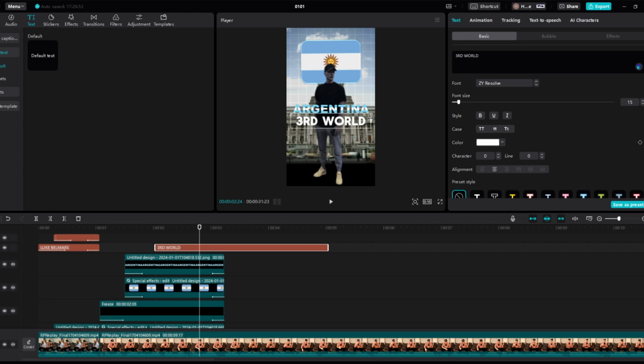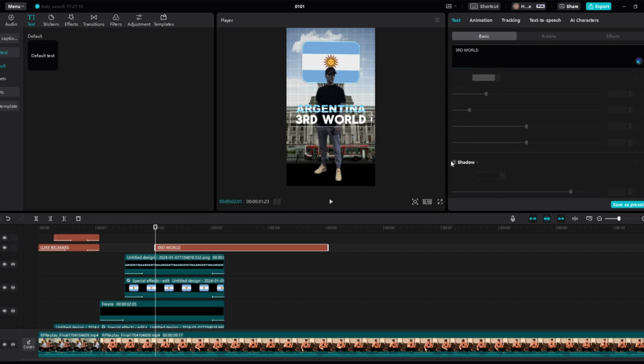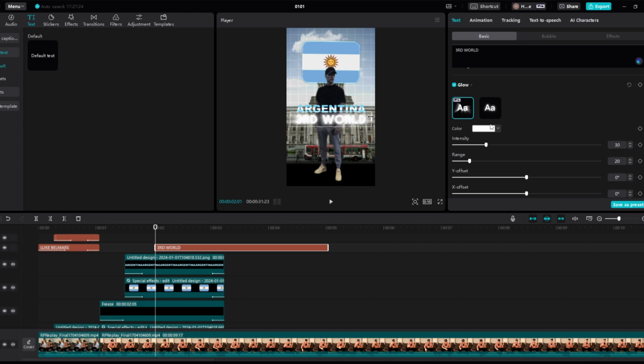Okay, so if we come back to the first keyframe, then if we come to size, we can just increase it slightly. Maybe 15 will do. Then if we increase the scale by like 1, yeah, 1 will do. And then if we go to position, just bring it up slightly, just like so. And then if we come down to shadow again, make sure you add opacity on 100, blurriness on 10 again.